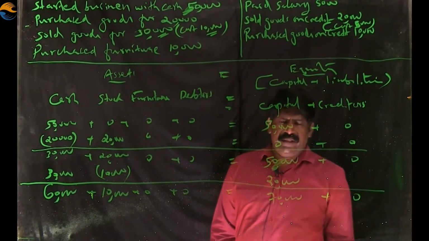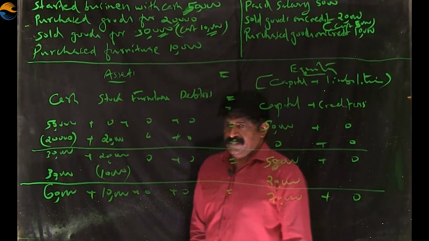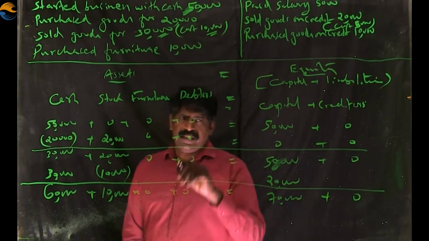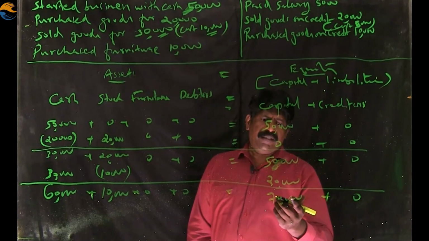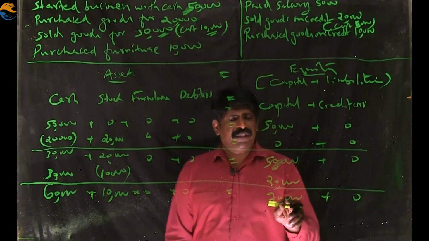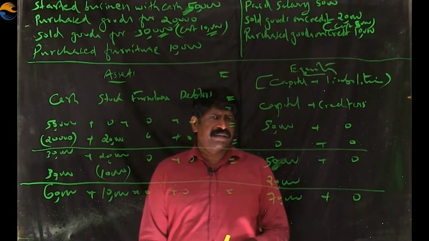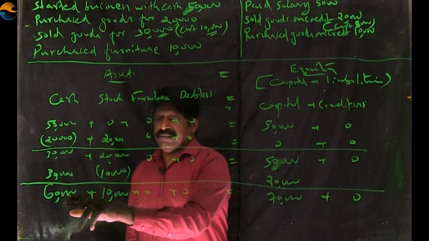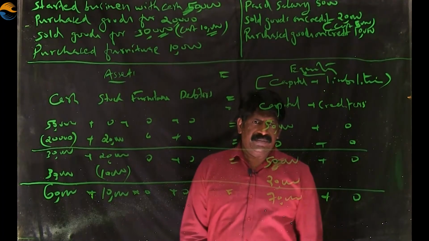Nothing happens to creditors. Now we check both the sides. On the left side, 60,000 cash is there, 10,000 stock is there, a total of 70,000. And on the right hand side, 70,000 is there as capital. So this accounting equation is again perfect now. On the left hand side, 70,000, 60,000 plus 10,000. On the right hand side, 70,000.